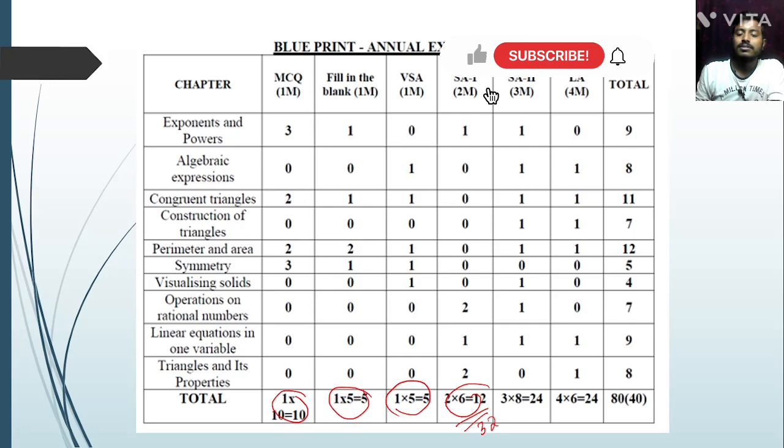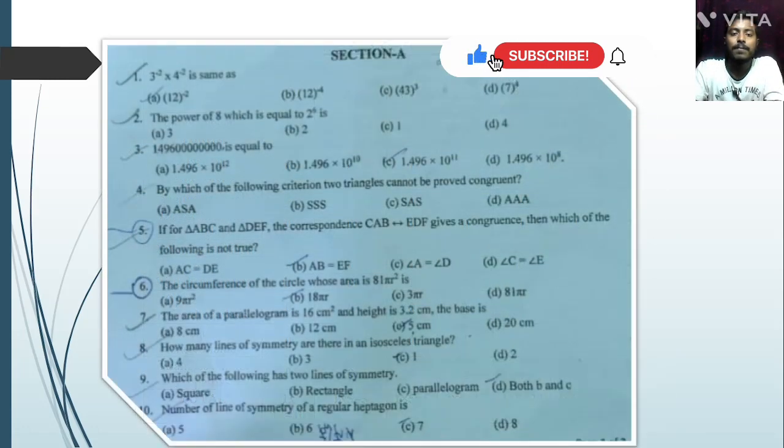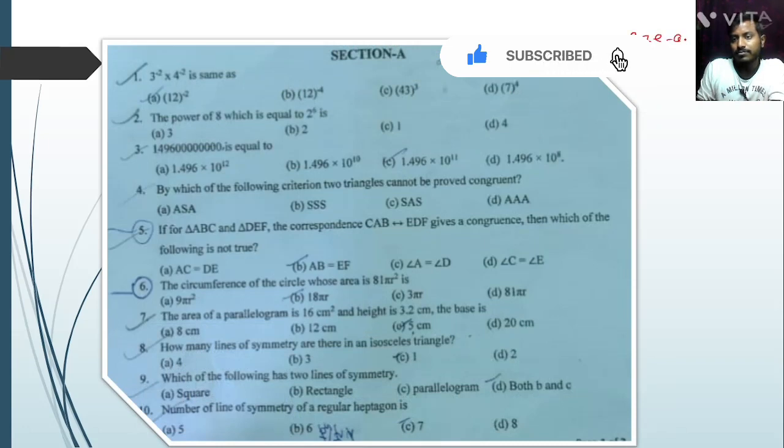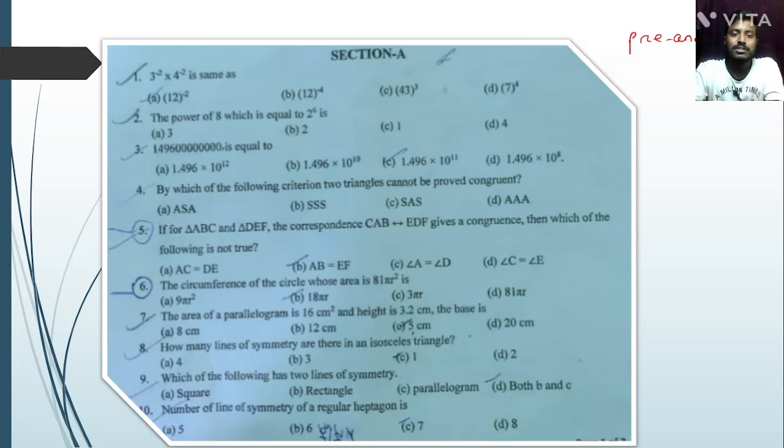Okay, so let's take the first question. These are pre-annual questions, 2023-24. First question: 3 to the power minus 2 into 4 to the power minus 2 is the same as... Here the powers are equal, so we can multiply the bases: 3 into 4 to the power minus 2, that is 12 to the power minus 2. So option A is correct.